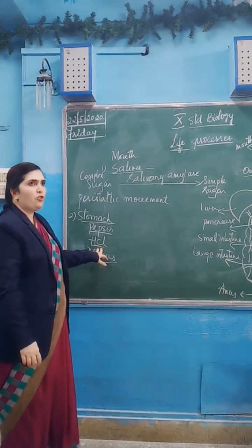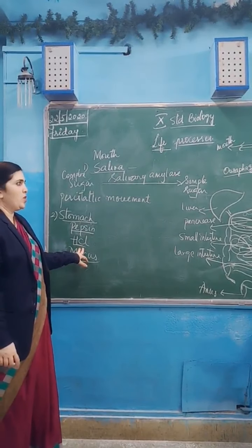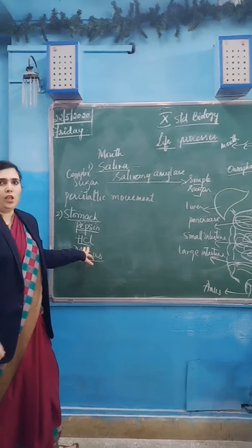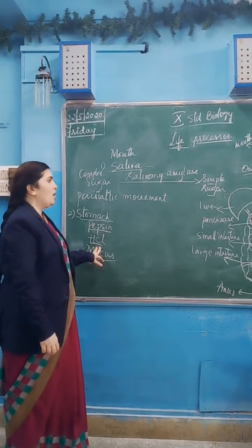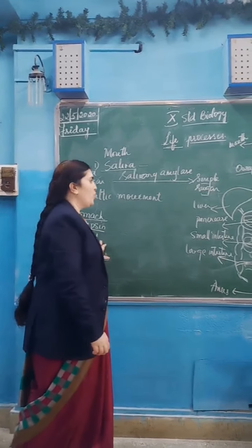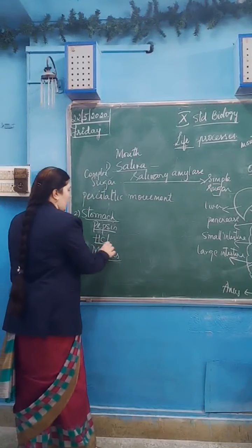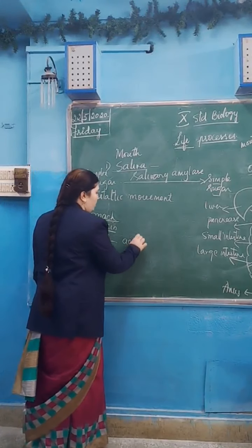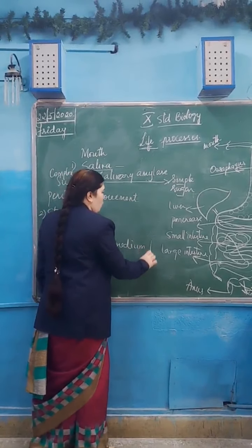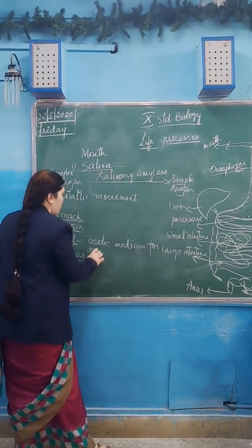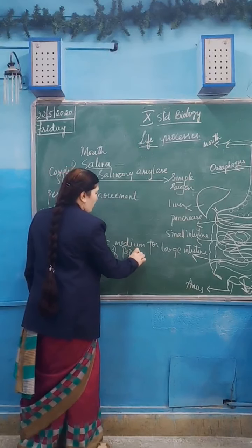What is the function of HCl? First of all, one function of HCl is to kill the germs which are present in the food. If by mistake any bacteria has entered your stomach through the food, HCl kills it. And moreover, HCl creates an acidic medium for the action of pepsin.